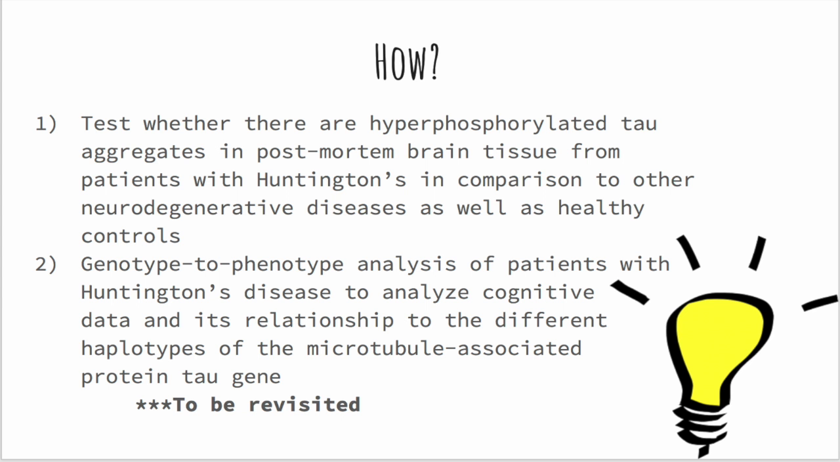There are multiple experiments going on in the study, the first of which is that the researchers are trying to test whether there are hypophosphorylated tau aggregates in postmortem brain tissues from patients with Huntington's, and are comparing these samples to postmortem brain tissue from other neurodegenerative diseases as well as from healthy controls. Next, the second part of the study involves the researchers doing a genotype to phenotype analysis of patients with Huntington's disease to analyze cognitive data and its relationship to the different haplotypes of the microtubule-associated protein tau gene.